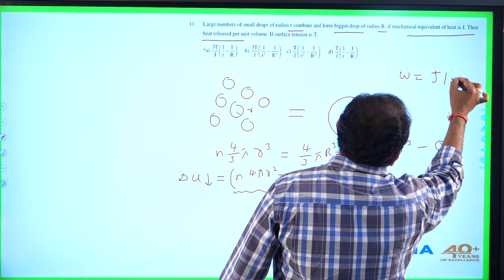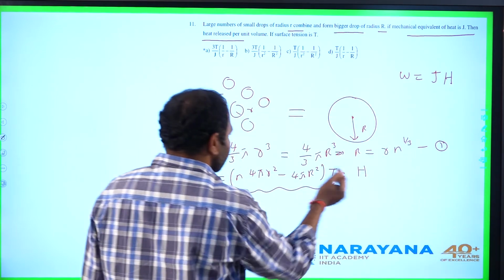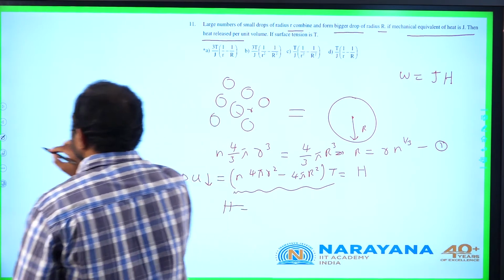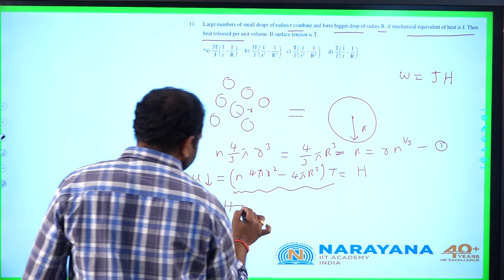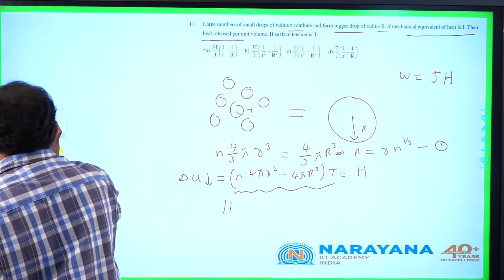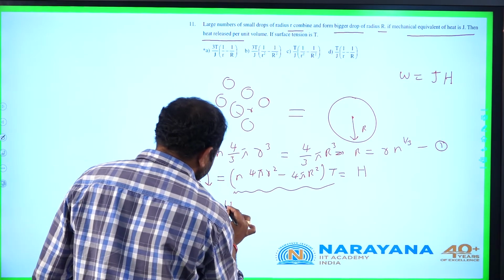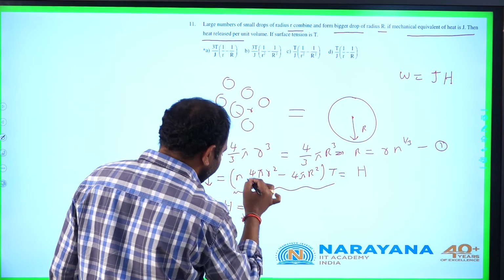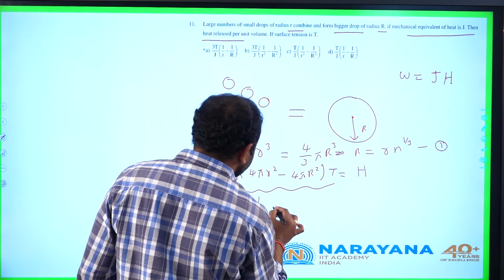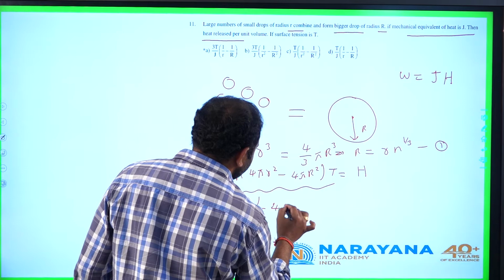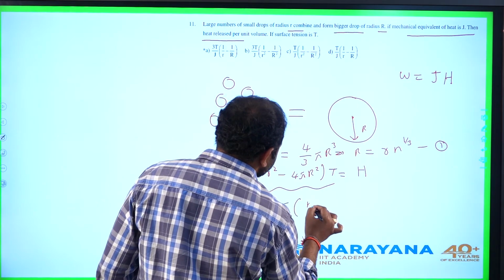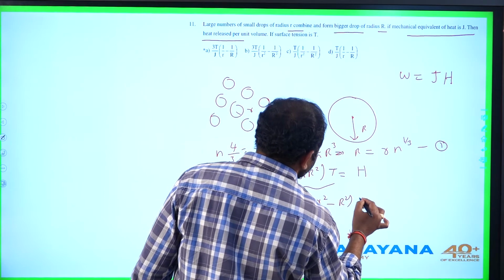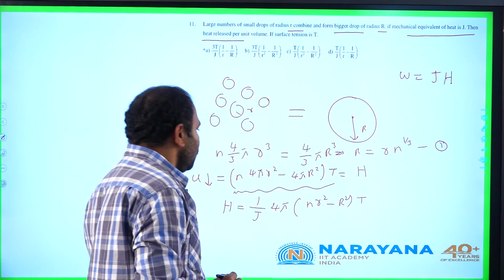So W equal to J into H, H equal to 1 by J times W. This is the W expression, taking 4 pi common: 4 pi into small n times r square minus capital R square into surface tension.